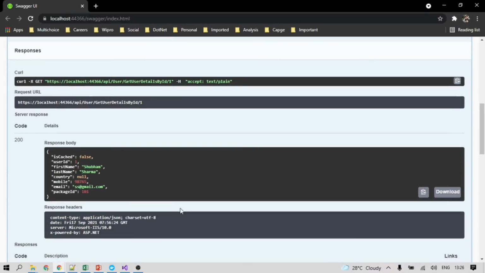So it is not again going to the BLDL and then Oracle, reading the data, then sending the data back to the DL and then BL and then again to the API. It's directly going to the cache memory, reading the data for that key. If the key is present, the data is already there, pick up that data and send it back to the API. So this is giving us a faster response.